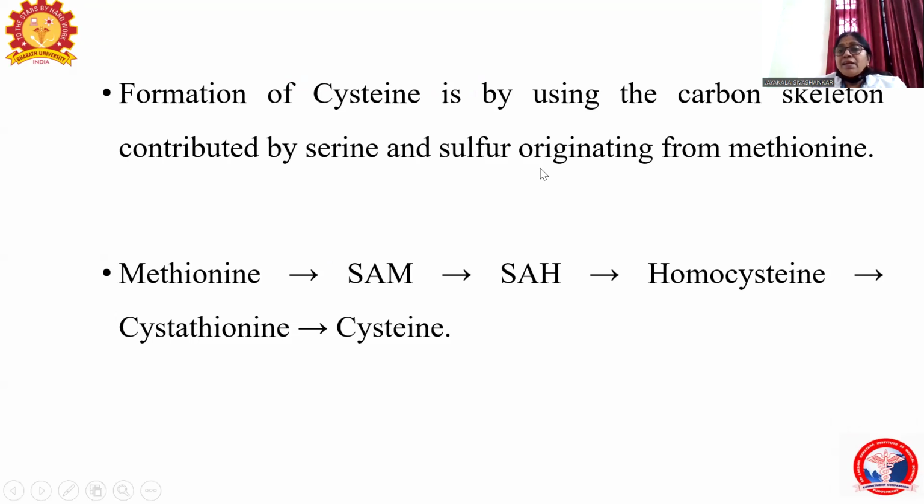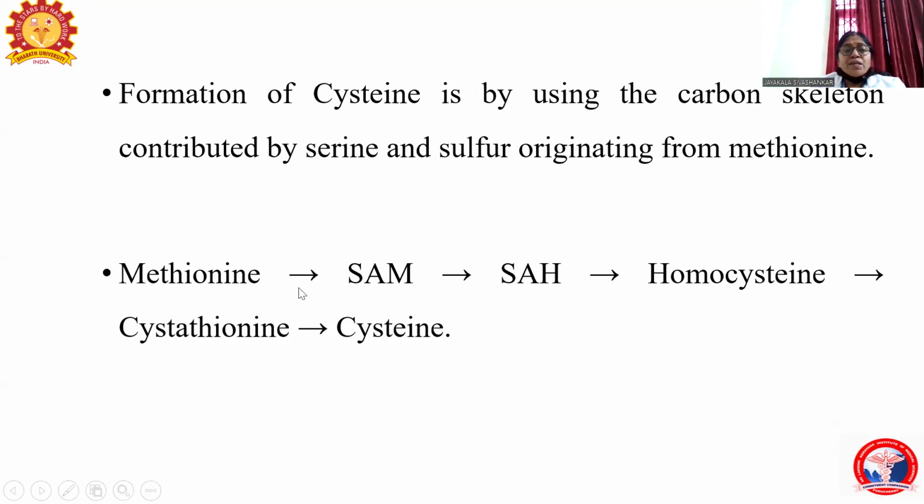Formation of cysteine I have already explained. The homocysteine is condensed with the serine, forming first cystathionine and then cysteine. If you see the structure, the sulfur group is originated from methionine by transsulfuration reactions.